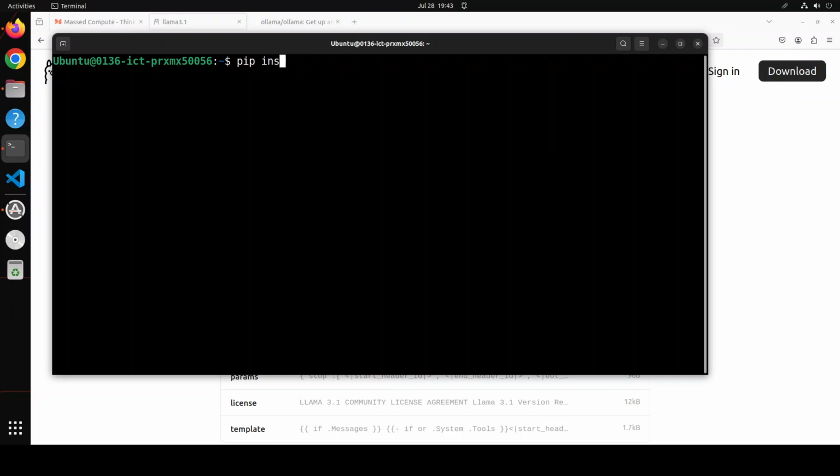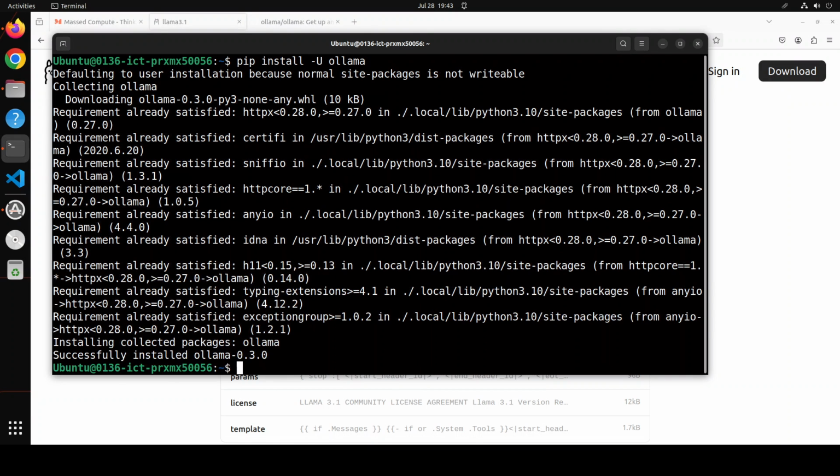Also, let's install the Ollama library through pip, and I'm also going to upgrade it because I already have it. So I'm just going to say dash capital U. It is going to install the latest one. You can see 0.3.0, and that is also done. Now let me clear the screen.